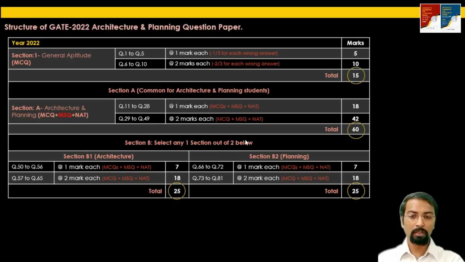Section B was divided into section B1, architecture related questions, and section B2, planning related questions. The candidate has to select any one of the sections based on his or her own choice. Again, there was no separate ranking, no separate score based on what section B the candidate had selected.